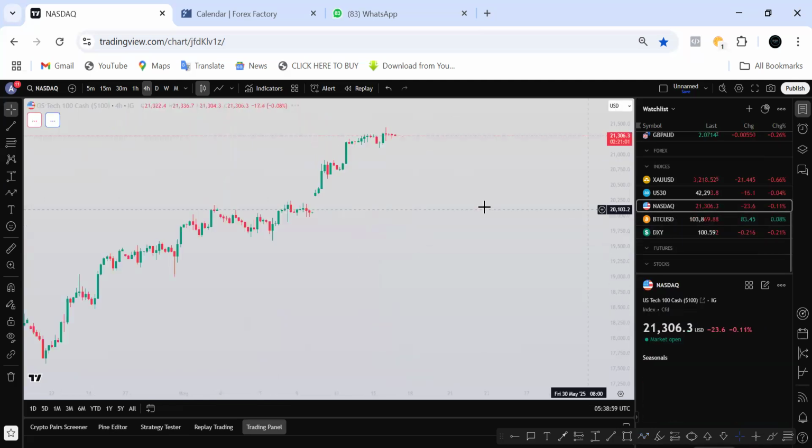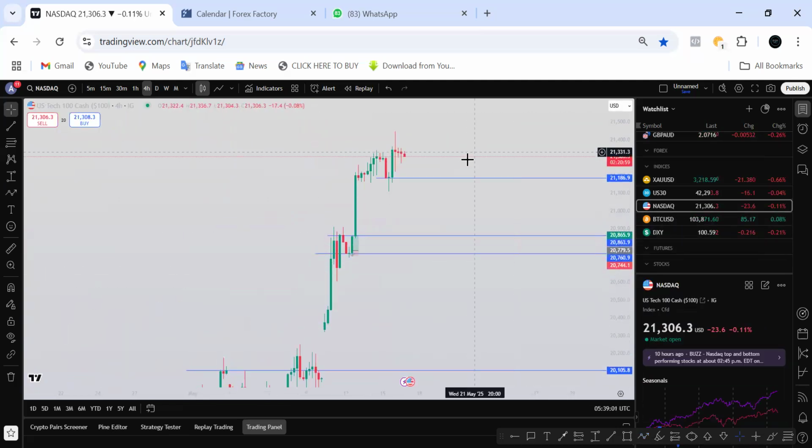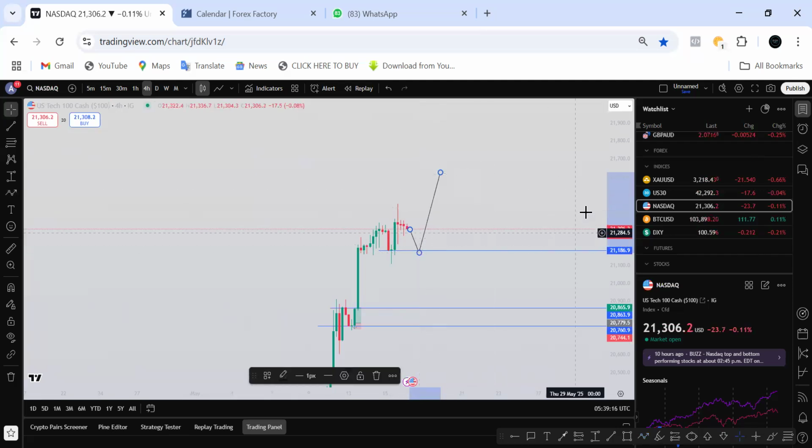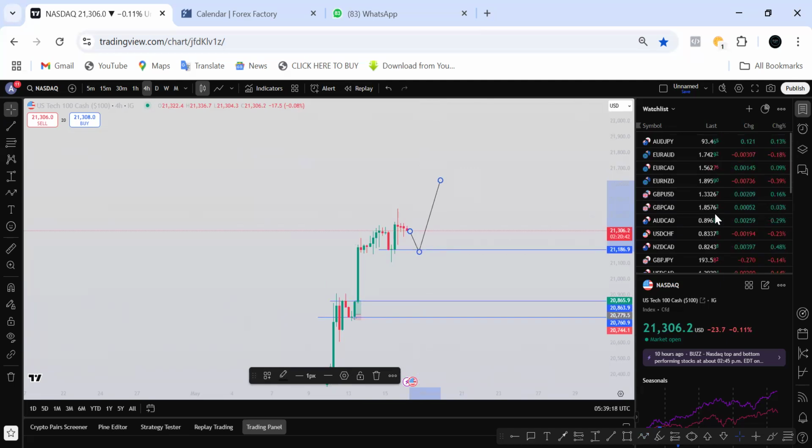Looking at Nasdaq too, Nasdaq currently has caught my attention, and I've noticed that it mostly reacts with the way I see the market. With Nasdaq, yesterday there was a huge buy over here. So what I'm expecting on Nasdaq is price to pull back, then I'll go in for a buy on Nasdaq. That's what I'm expecting on the various instruments.